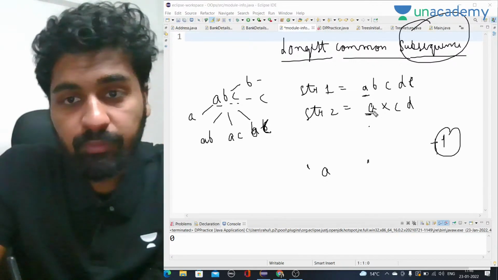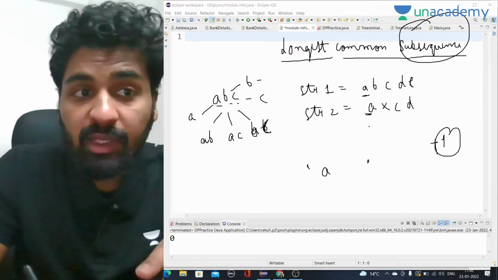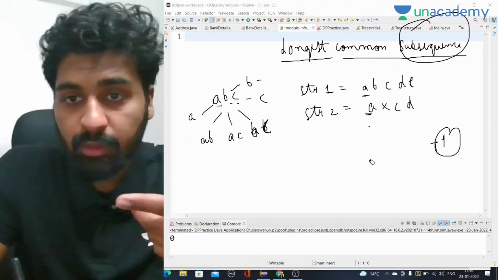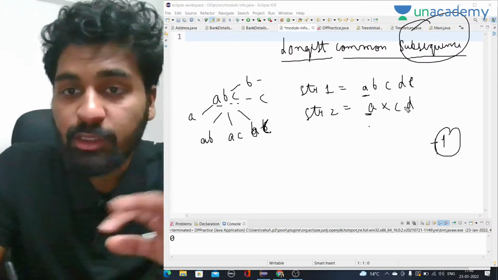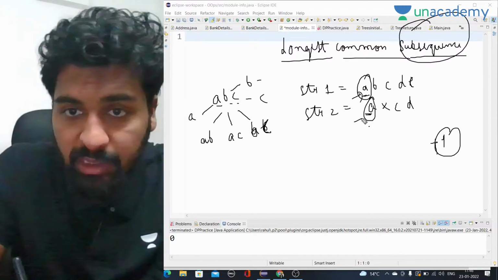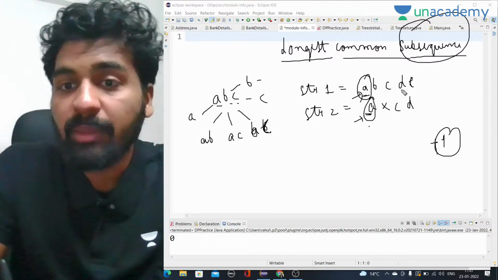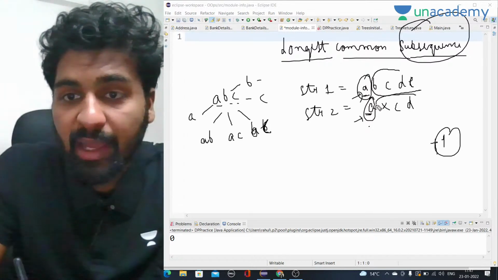If they are equal, then when we are doing the recursion part, we only work on the first part and the rest of the work is done by recursion. We'll work only on the first alphabets of both the strings, and the rest of the part will be done by recursion. Recursion will give me the common subsequence of this part and this part.